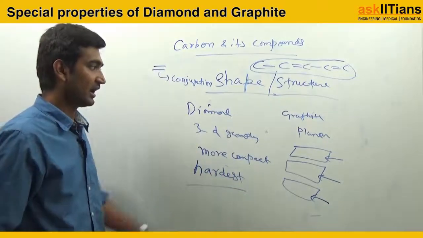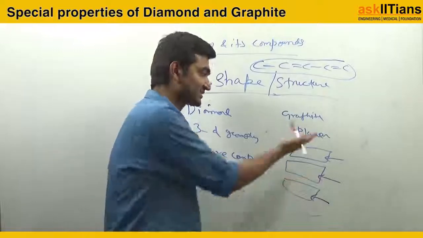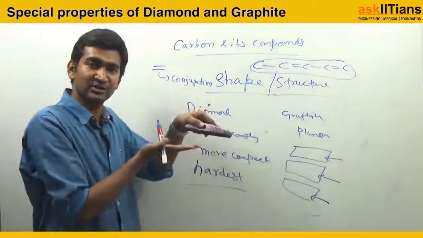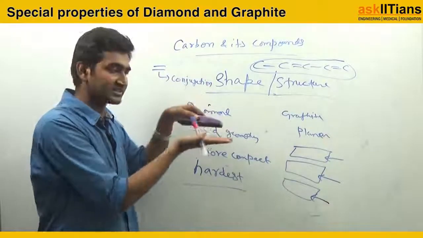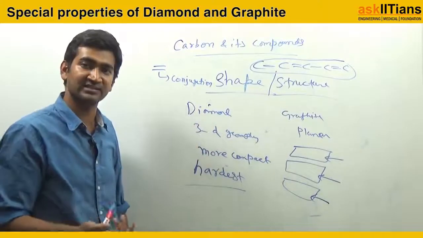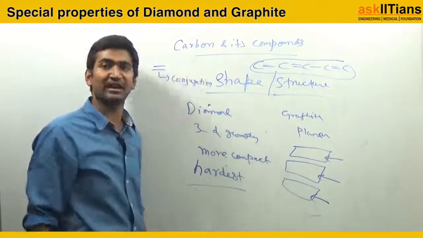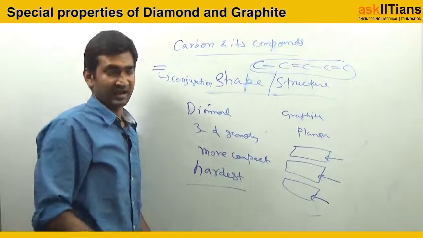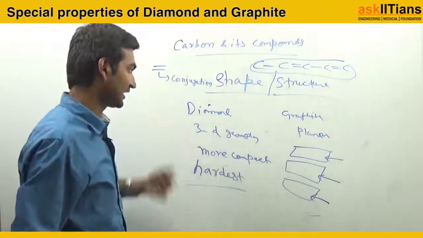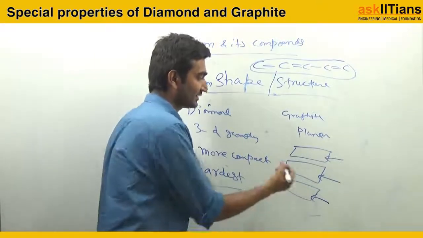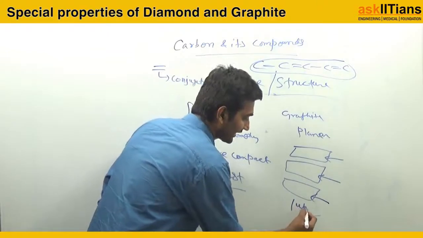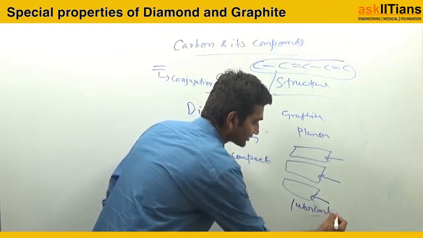And here, as this is a planar, layer-wise structure, the layers can flow over each other, because of the delocalization of the electrons there. And if that happens, then what will happen? It becomes a good lubricant, and soft as well.